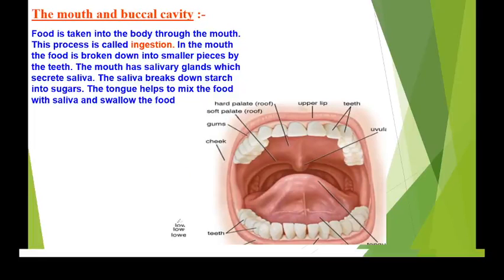Then what happens to this food? It has to be mechanically converted into small pieces, and if you observe here, each tooth is rooted into a separate socket. Can you see here? It is a separate socket over here, in the gums. These are the gums. And our teeth vary in appearance and perform different functions, and according to their functions they are given different names that we will study next. Okay, before that let us see how the tongue helps to swallow the food.